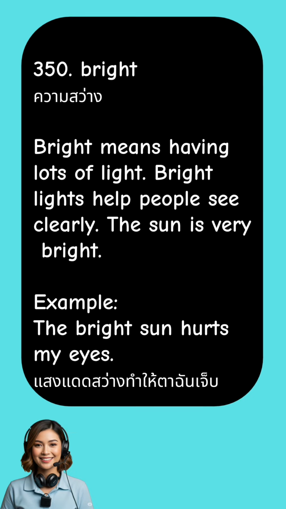Bright. Bright means having lots of light. Bright lights help people see clearly. The sun is very bright. Example, the bright sun hurts my eyes.